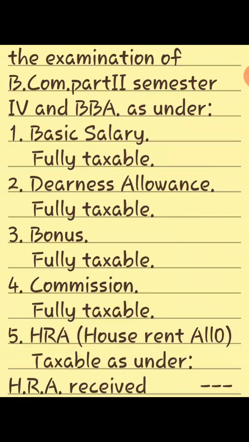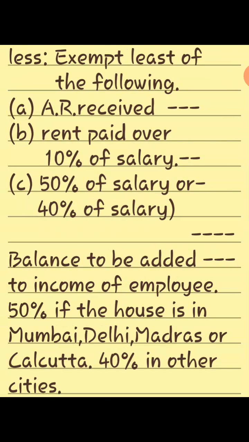1. Basic salary. This is fully taxable. 2. Dearness allowance. This is also fully taxable. 3. Bonus, fully taxable. 4. Commission, that is fully taxable. 5. HRA, that is house rent allowance, taxable as under. House rent allowance received, actual received, less exempt least of the following: A. Actual rent received.